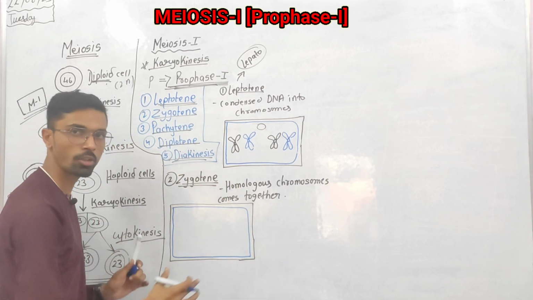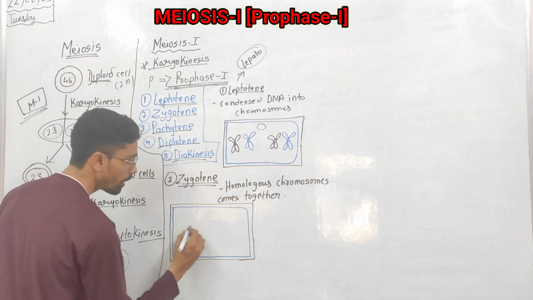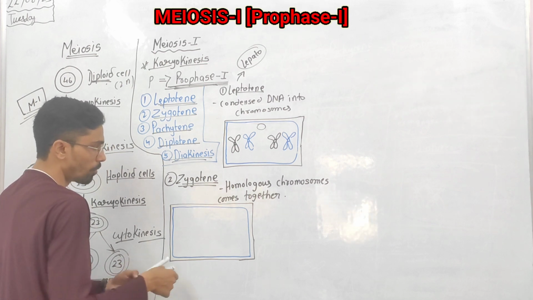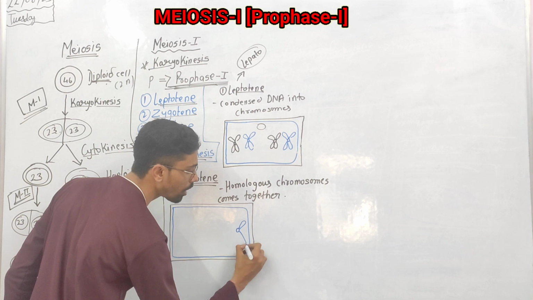Because we require a large view, that's why I am drawing the nucleus like that. So they have all the chromosomes, right? So all the homologous chromosomes come together.